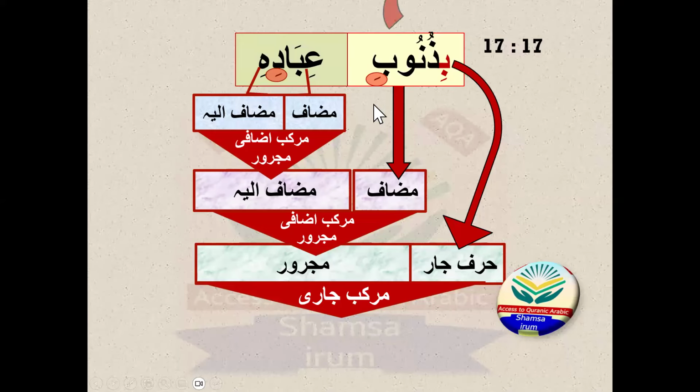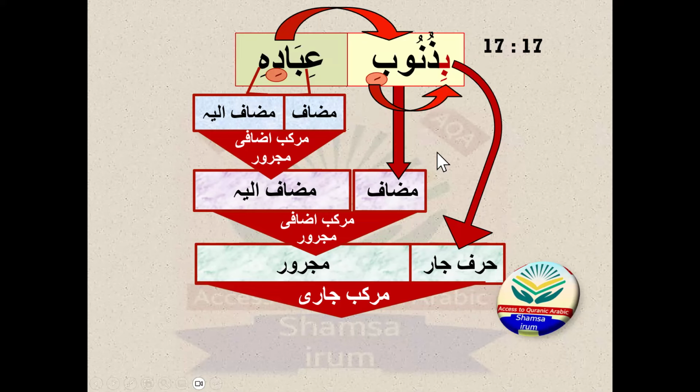So ibadi is majroor because it is mudafun ilay for the zunubi mudaf, and zunubi is majroor because it is followed by a harfu jar ba. So that's the reason. Look, in this equation you got both reasons that any noun can convert into a genitive case in majroor state. Both reasons apply there. One reason is harfu jar and the other reason is mudafun ilay. So both reasons are in this part of the ayah.